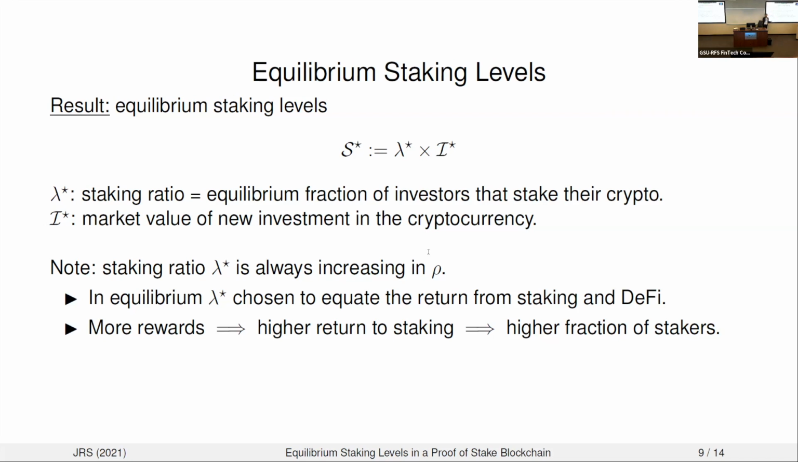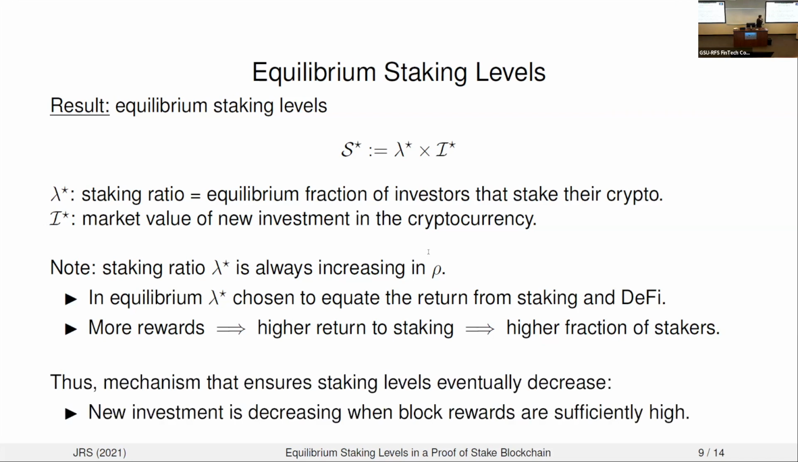But what we're here today to tell you is that even though the ratio is increasing, the equilibrium staking levels can be decreasing in block rewards. Now, in order for me to convince you that staking levels are decreasing in block rewards at some point, I need to show you that new investment is going to be decreasing in block rewards when they are sufficiently high. And then I can talk about the comparative effects of the change in these two variables once I've convinced you that investment is eventually decreasing in block rewards.